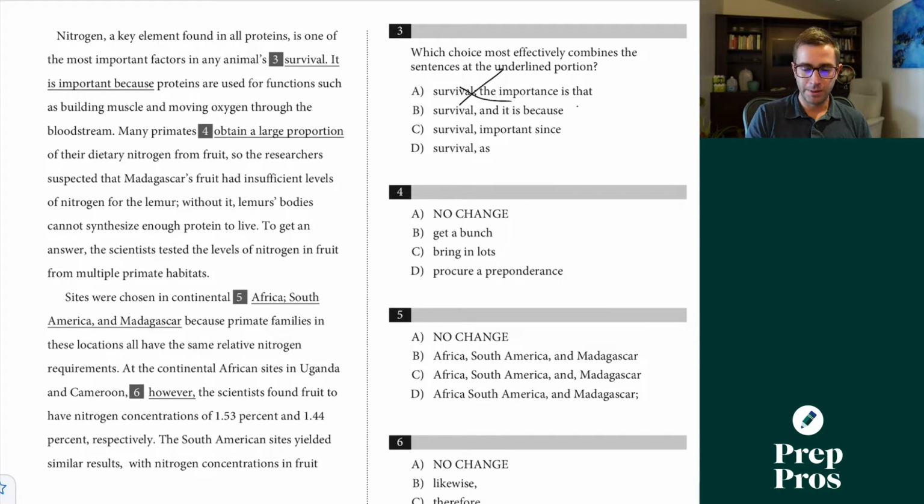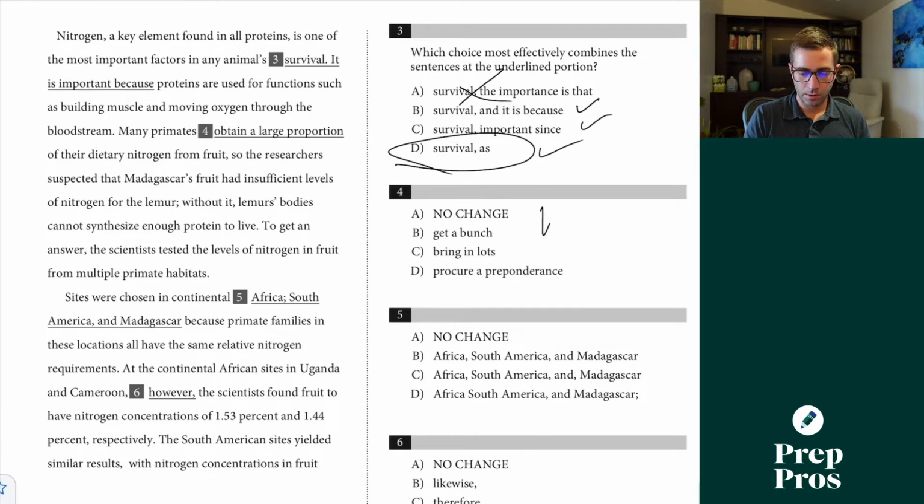Well, B, C, and D are all grammatically correct here as I'm looking through. Yep. But in this instance, if they're all grammatically correct, I want to pick the most concise one as long as it's still working, and it does in this instance. That's why D is correct there.